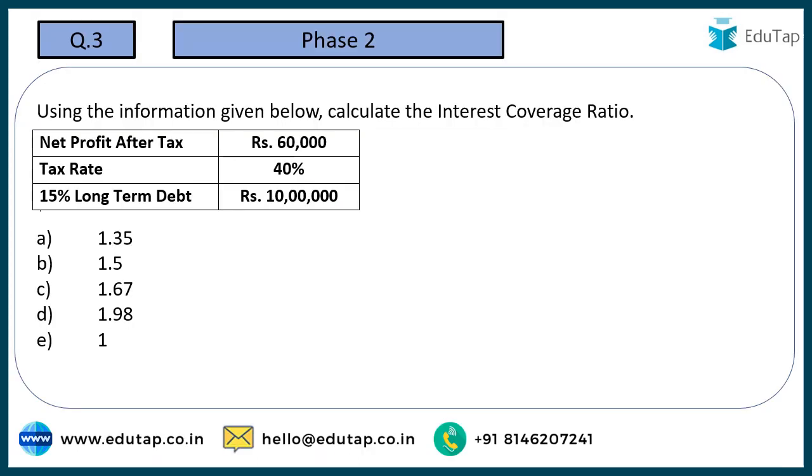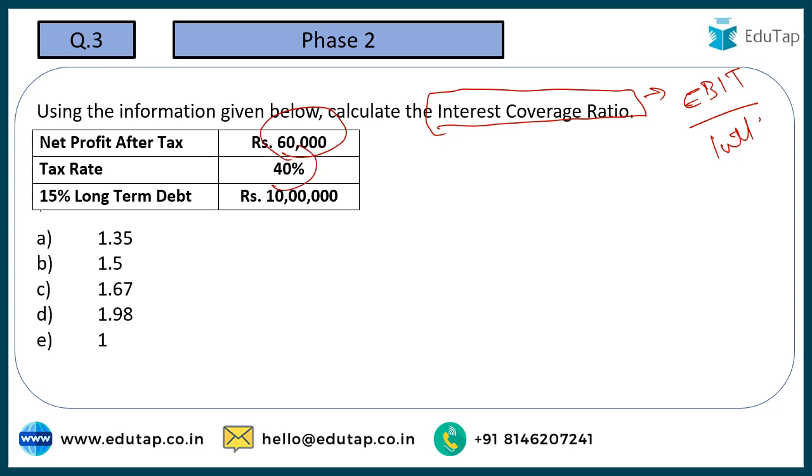Coming to the next question: using the information given below, calculate the interest coverage ratio. If you know the formula, things can get a bit easier. The formula is EBIT divided by the interest obligation. We are given the profit after tax is 60,000 and the tax rate is 40%, and 15% long-term debt of 10 lakh. So interest on it is going to be 1,50,000. We know the interest part, it is 1,50,000, but we do not know the EBIT, so we have to do some calculations for it.